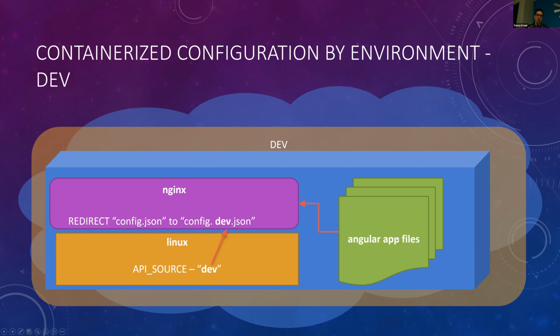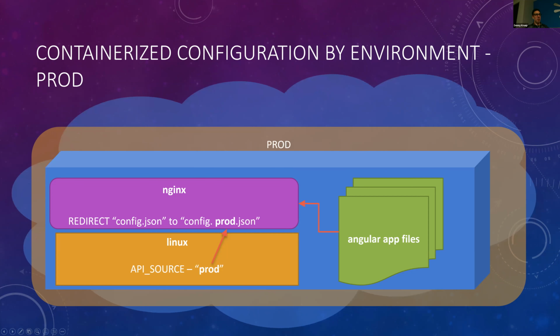And so now, when the Angular application starts up and makes its request for runtime configuration, the Nginx web server is going to redirect its request from a file that has no information contained in it to the appropriate config file that has a pointer to the actual environment it's been deployed to. So this is what it looks like in the development environment. And in production, very similar, that initial request to grab configuration will simply pull that information out of the environment file, figure out which config file to redirect to, and use that file instead.